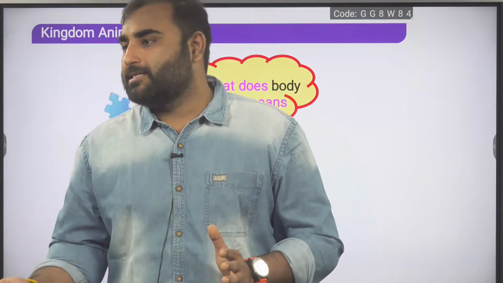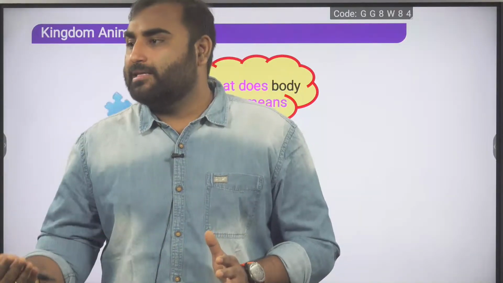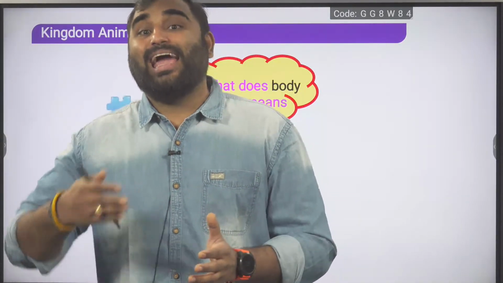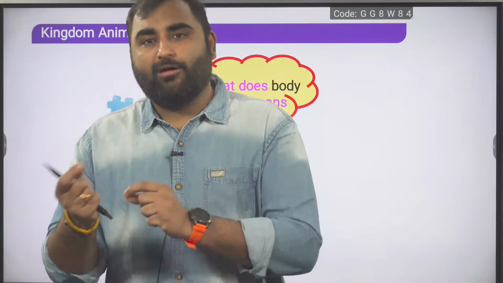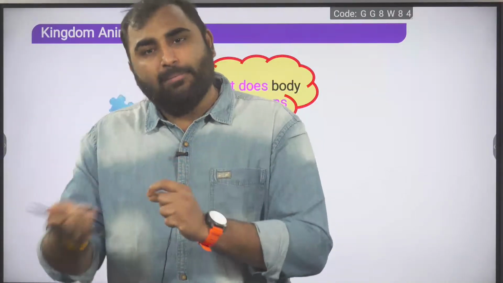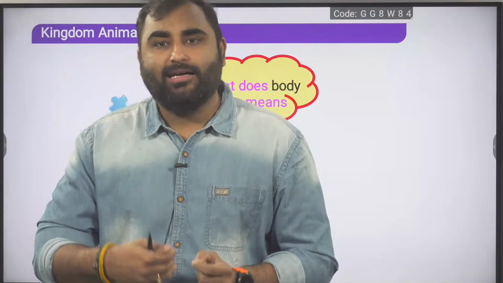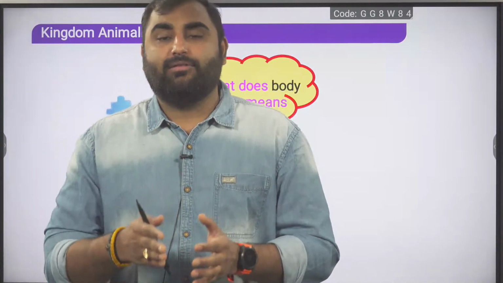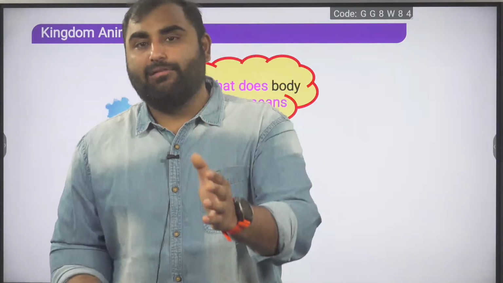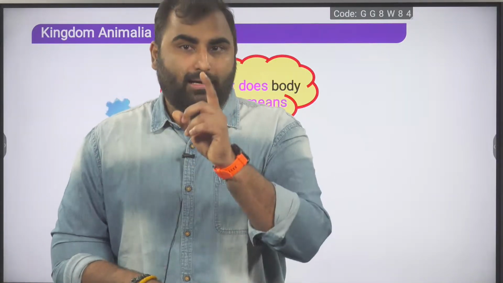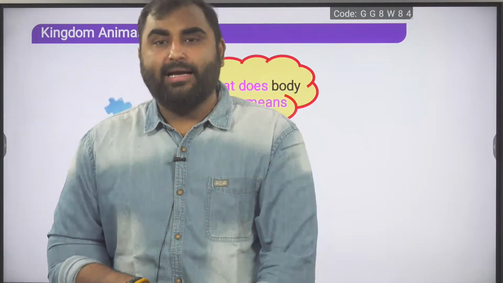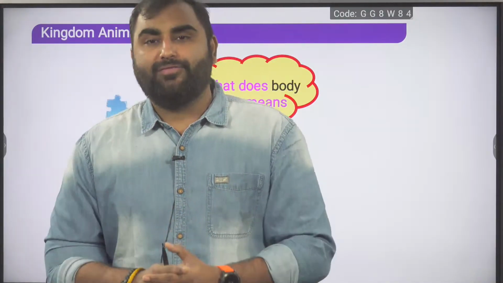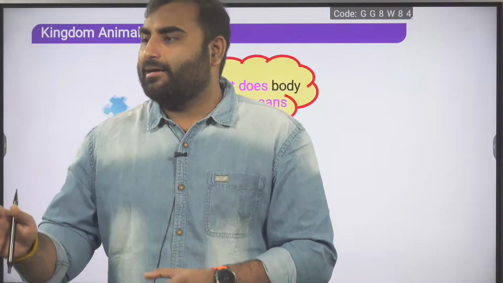But obviously, if there are multiple planes dividing the body into two equal halves, or I can say any plane, in NCERT there are two ways of saying radial symmetry. Either any plane passing through the central axis of the body, dividing them into two equal halves, or multiple planes passing through the central axis, dividing the body into equal halves. That will be your radial symmetry. But if there is only one median plane, one single plane, which is dividing the body into two equal halves, that will be called bilateral symmetry.